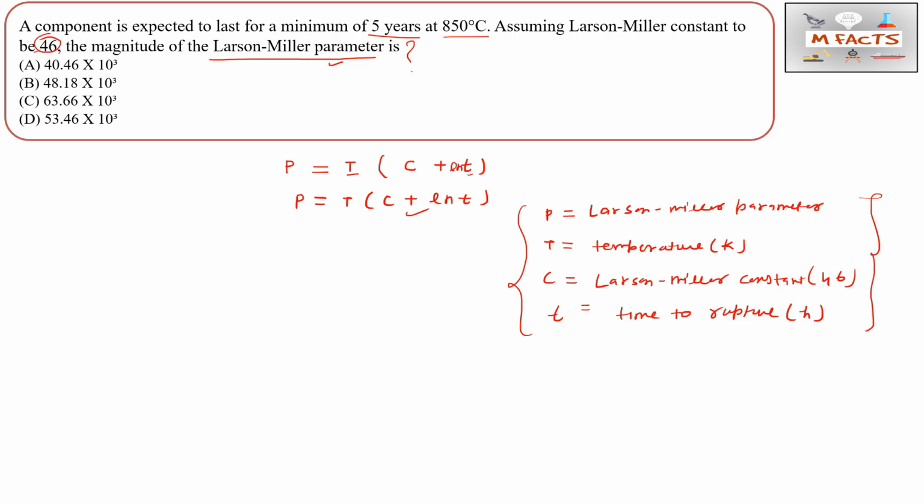What is the value given here, I will tell you one by one. The question says a component is expected to last for a minimum of 5 years. This time is given as 5 years, but we need to take it in hours, so we change it into hours.